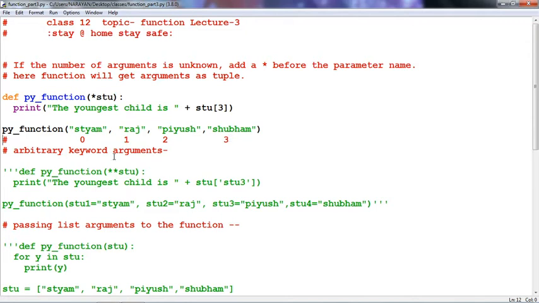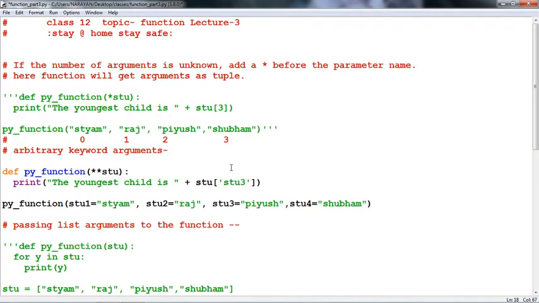Next, when we pass arbitrary keyword arguments, we have to give the variable with the value. A variable with a value is called a keyword argument. Then we have to define the function with a double star before the parameter's name. Now see, here we define a function and have put a double asterisk before the parameter student.